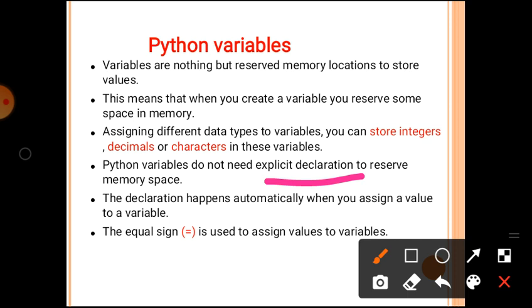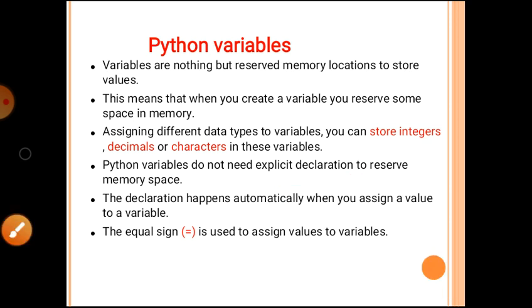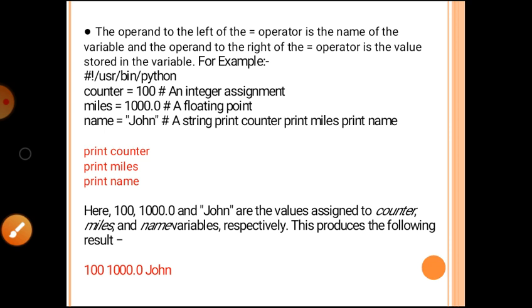The equal to sign is used to assign a value to the variable. That means the variable name and the equal to sign are given, and after that the value of our variable is given. This is about Python variables. Now we discuss the next point.